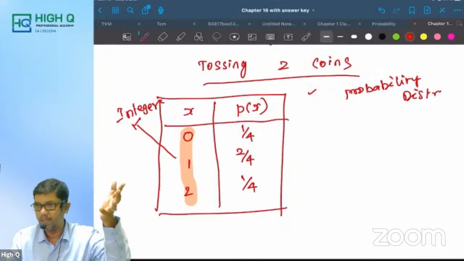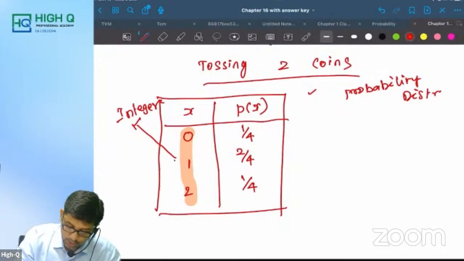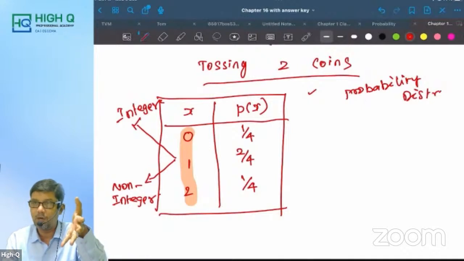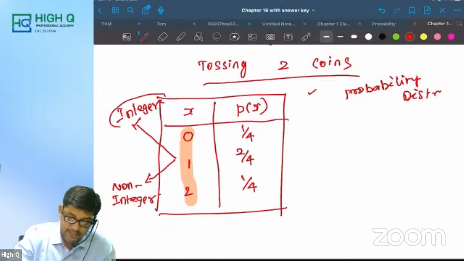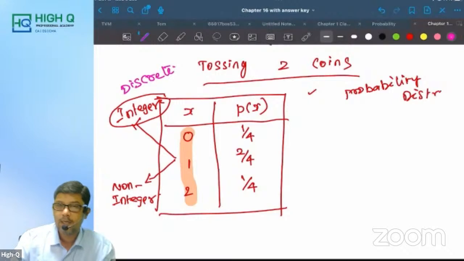Or it can be a non-integer. There are two possibilities: x can be an integer or a non-integer. When x is an integer, we are going to call that distribution a discrete distribution. Are you getting my point, my dear?